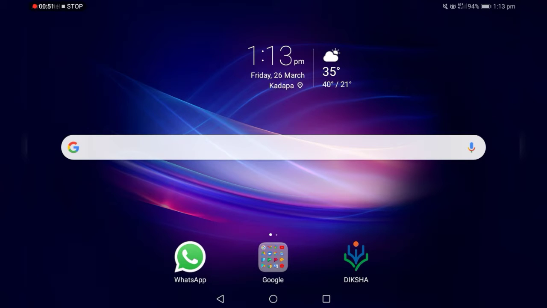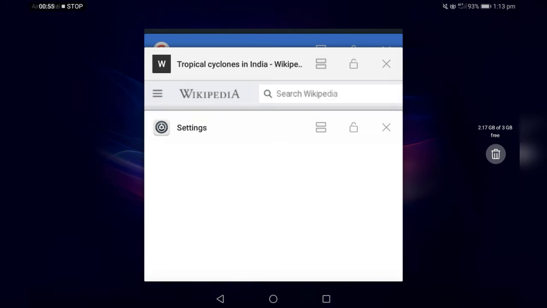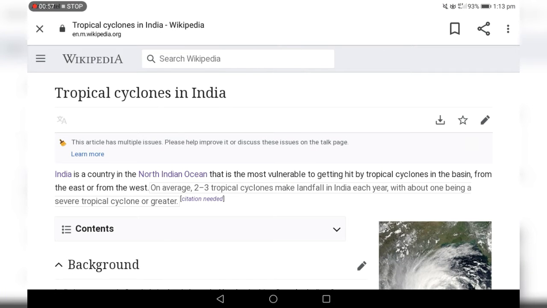So now I will be showing a Wikipedia article. Here you can see it is based on tropical cyclones in India. I told you first we can contribute to Wikipedia in two ways: adding images and adding information. To do editing, there are three ways. If you want to do any editing, you should click this pen icon.